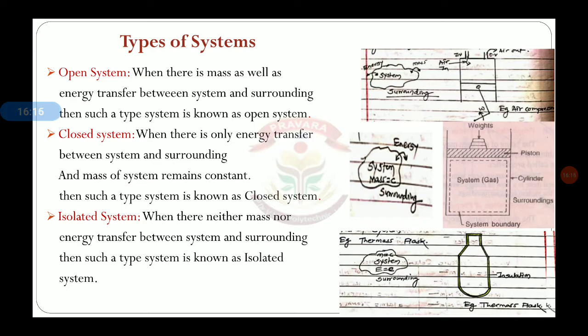The thermos flask is a well-known example of an isolated system, because due to the insulating material of the thermos flask, there is no transfer of mass, that means of the tea or whatever is kept inside the thermos flask, as well as of the heat energy of the tea to the surrounding.